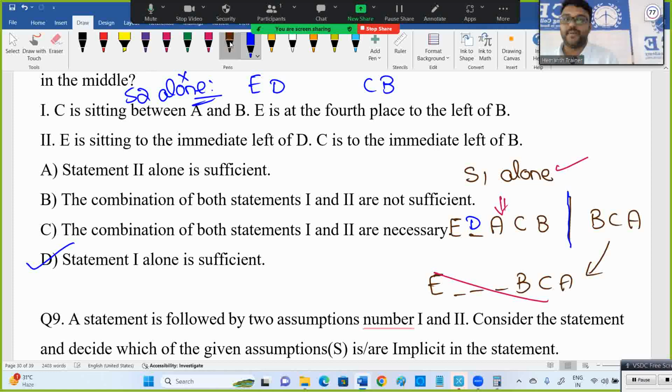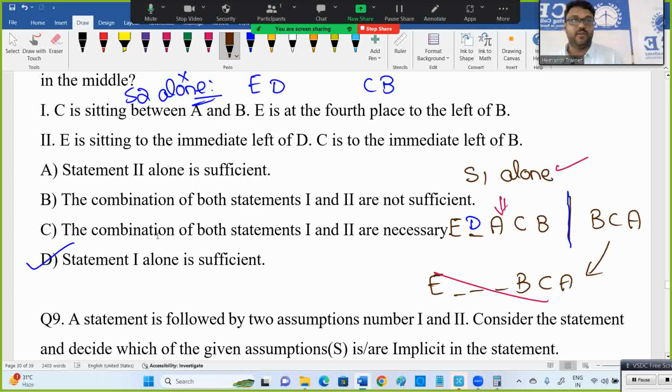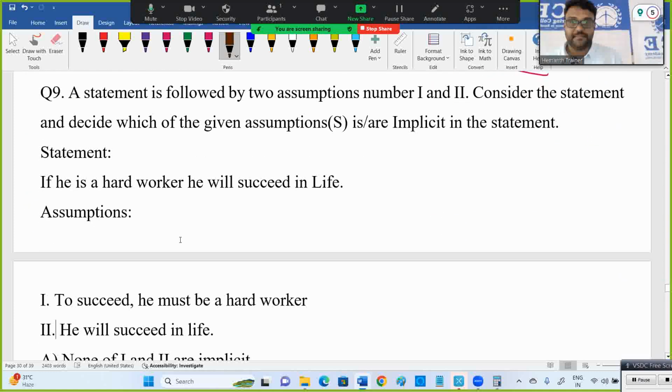Don't go for together because 1 alone is sufficient. Many people do data sufficiency wrong, so have clarity.